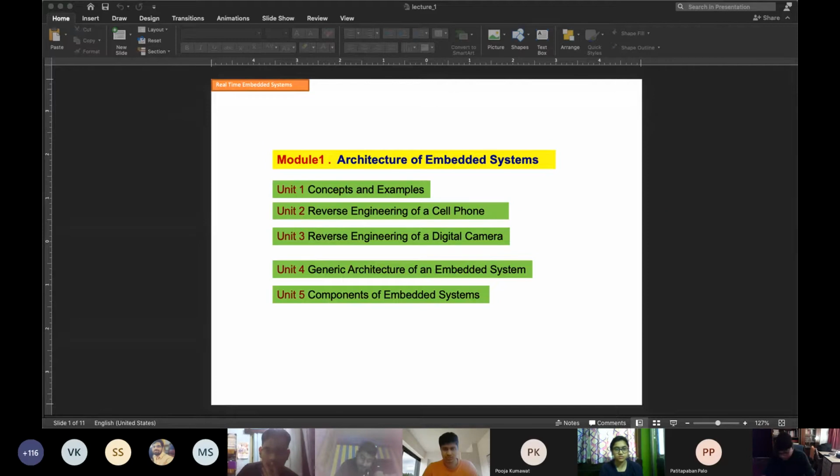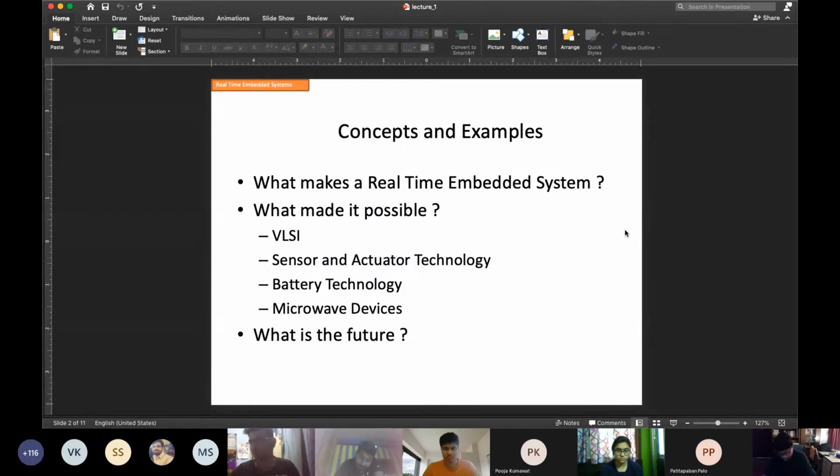So the first module is architecture of embedded systems. These are some of the things about embedded systems. If you analyze your life from early morning to late night, whatever you are using has a processor.